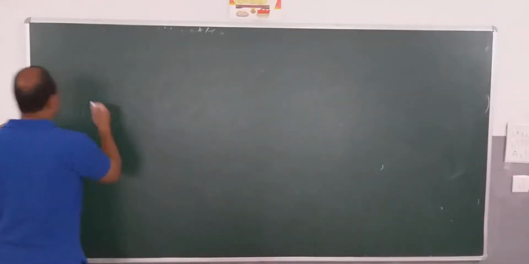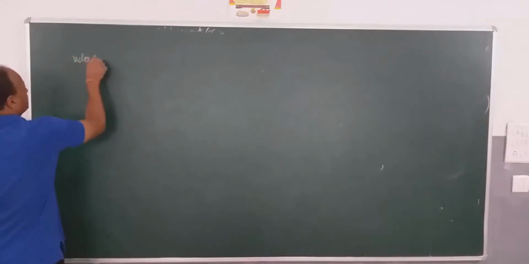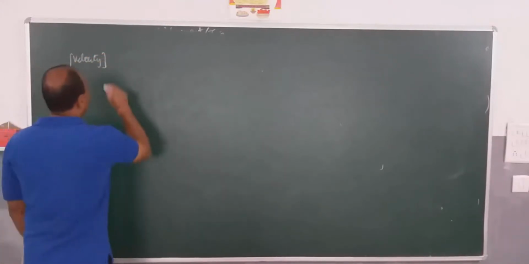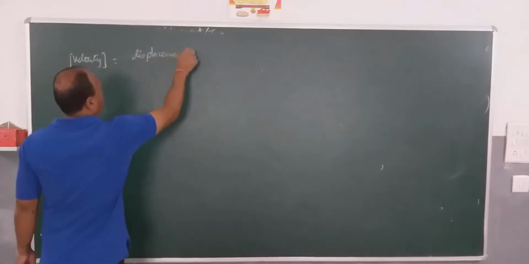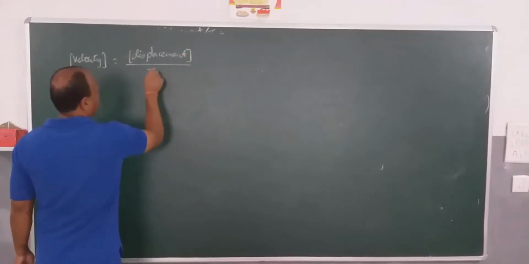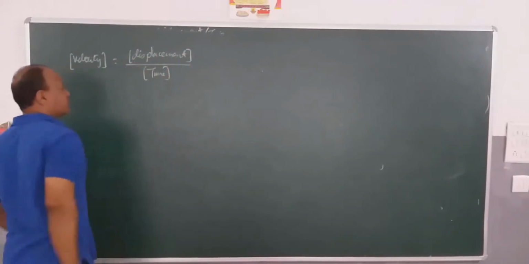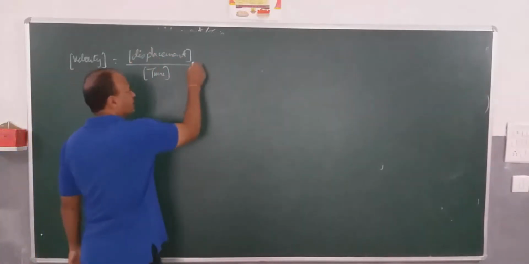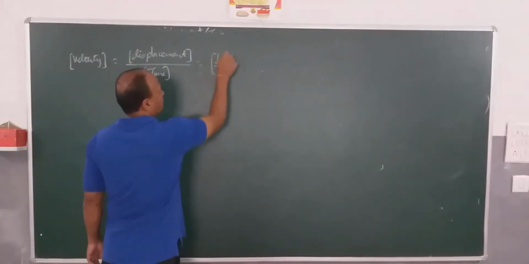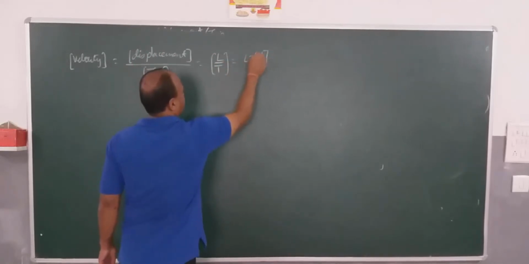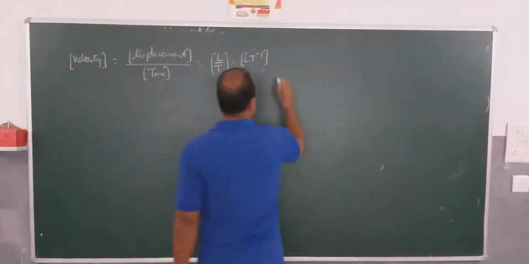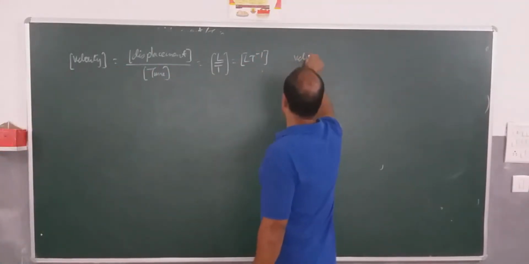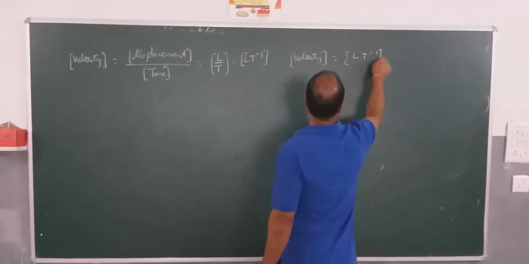For example, let's see velocity. Velocity is displacement divided by time. Displacement is which basic unit? L. Time is T, so it becomes L T to the power minus 1. So we can say the velocity dimension formula is L T to the power minus 1.